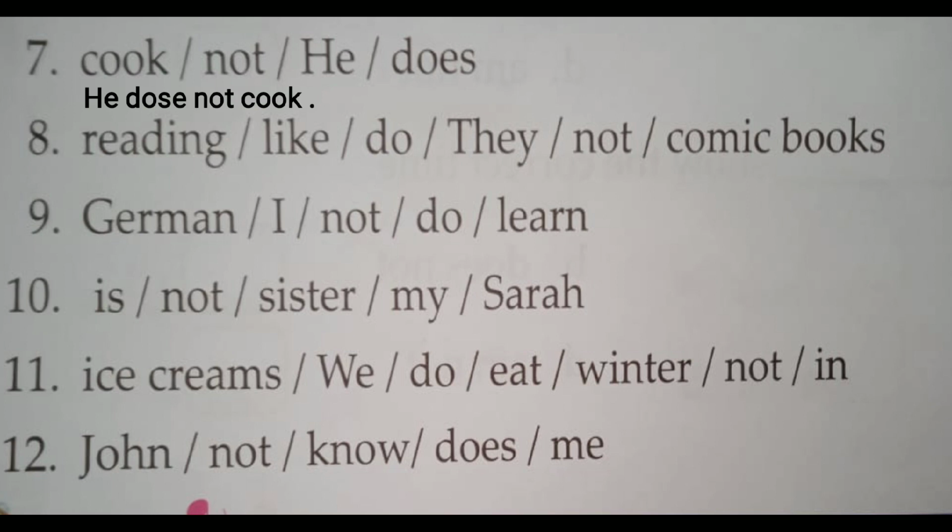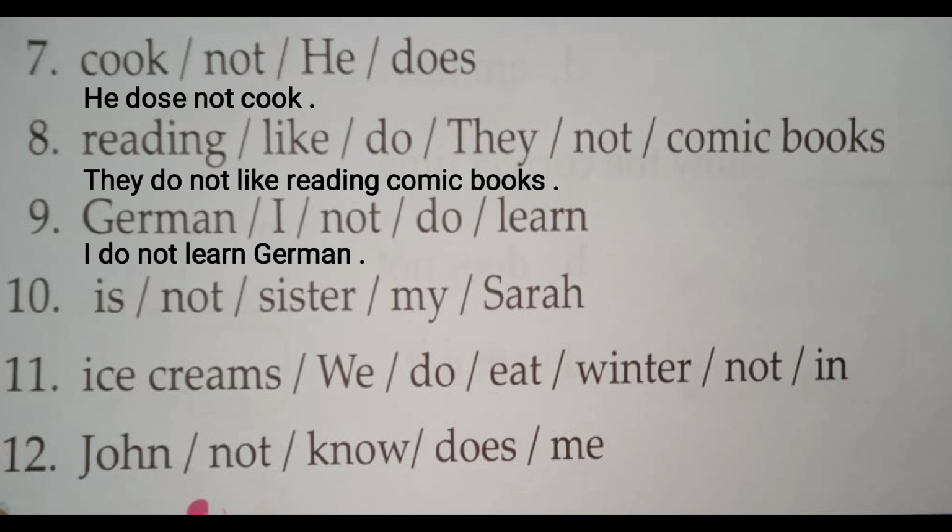Then like or reading, like. They do not like reading comic books is the answer. Understand? Next is "German I not do learn." Again, now just do it by yourself. It is very easy. I as the first part of the sentence, then do not, then learn, and then German. German is a language, the name of a language. It is a proper noun, and that's why German is given with G in a capital form.